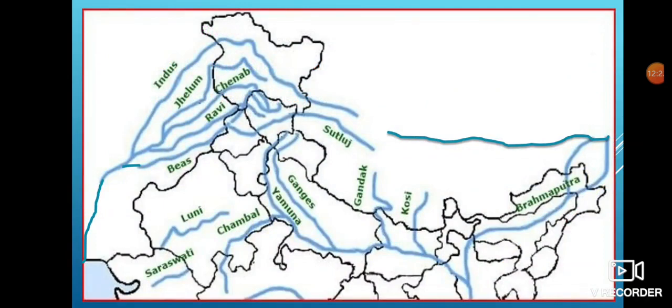We can see in this map the movement of these three important rivers, which we will also study in the different explanation aspects. Let me show you here the rising point of river Indus. River Indus rises from this point, which is referred to as Mansarovar. So here is the Mansarovar. From this point, three important rivers rise: the river Indus, river Satluj, as well as the river Brahmaputra, which is named as Sangpo in Tibet.